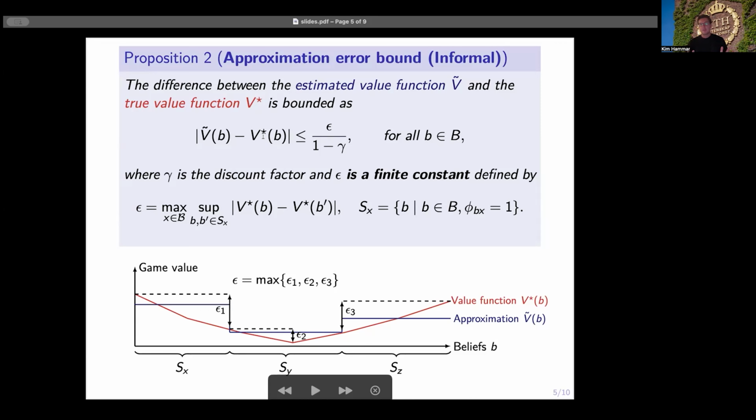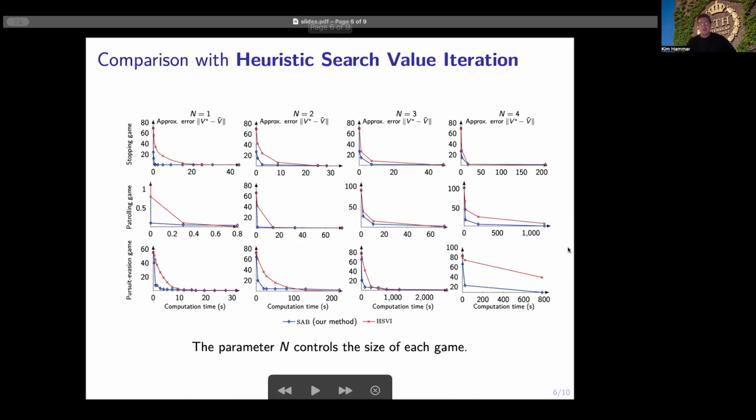To evaluate our method experimentally, we apply it to three different example games, namely a pursuit evasion game, a patrolling game, and a stopping game. And we start by comparing the performance of our method with the current state of the art, namely the HSVI method. And by necessity, we do this comparison on relatively small games, since HSVI cannot be applied to large game instances.